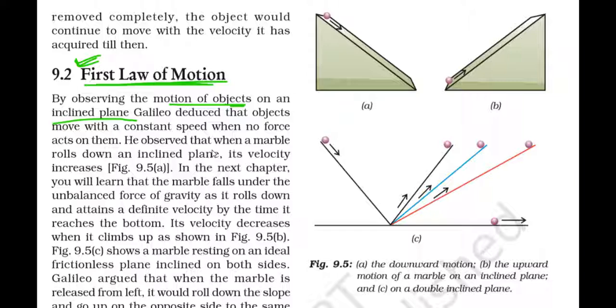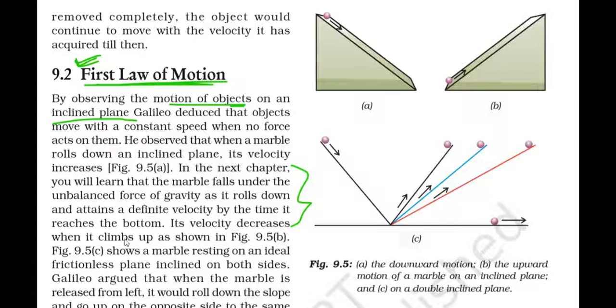deduction. He observed that when a marble rolls down an inclined plane, its velocity increases. So here this is a ball, this is an inclined plane. When this ball rolls down an inclined plane, gradually the speed or the velocity of the ball will increase. In the next chapter, you will learn that the marble falls under the unbalanced force of gravity as it rolls down and attains a definite velocity by the time it reaches the bottom. So we will deal with that line in the next chapter. We don't need to worry about this one right now.